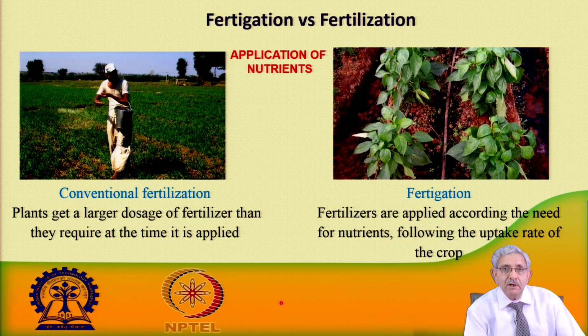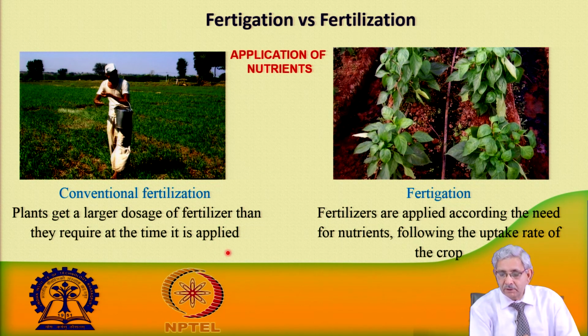Now, in the conventional method of irrigation we are just broadcasting the fertilizer in the solid form. So, the plant gets a higher dose than it requires, number one, and then weed growth is also a problem, because water as well as fertilizer is coming, and weeds compete with the plant.